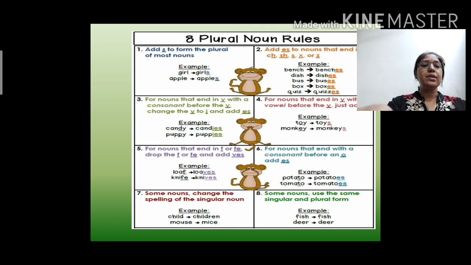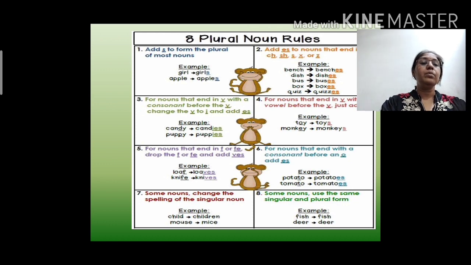Okay, let's start with the fourth rule. For nouns that end in y but it should be preceded by a vowel, then what we have to do? We have to add s at the end of the word. But here we don't have to skip y.